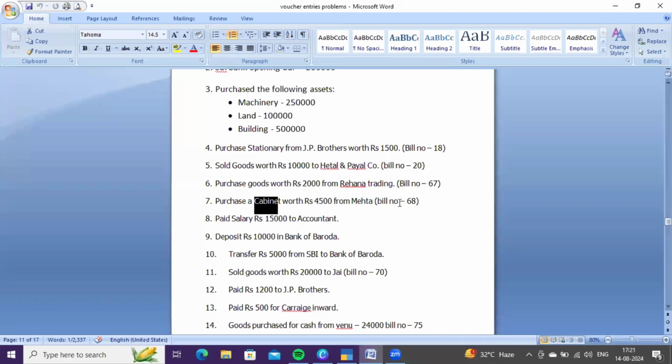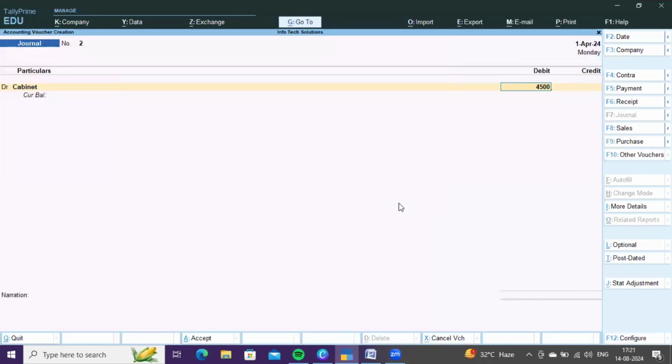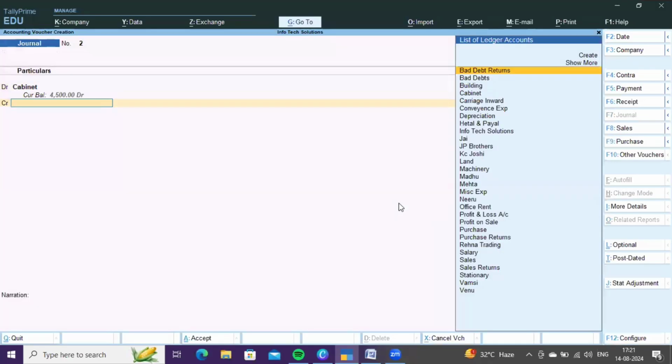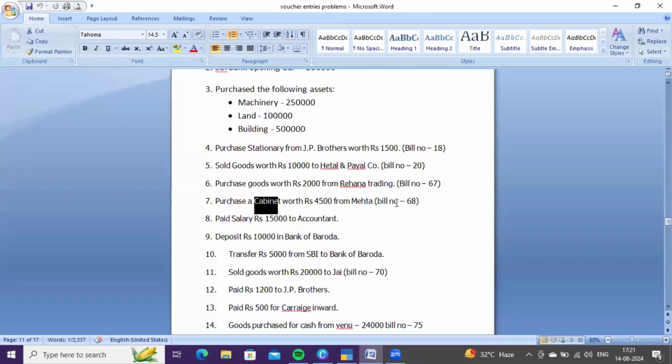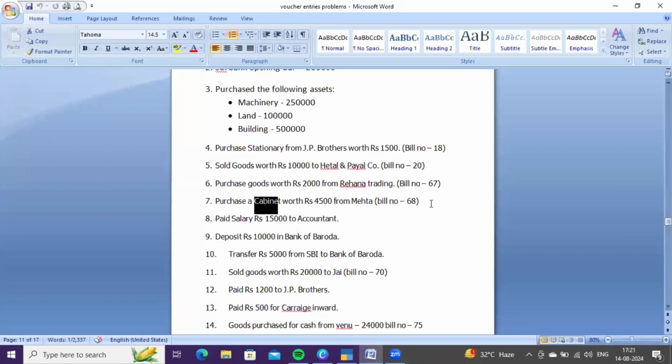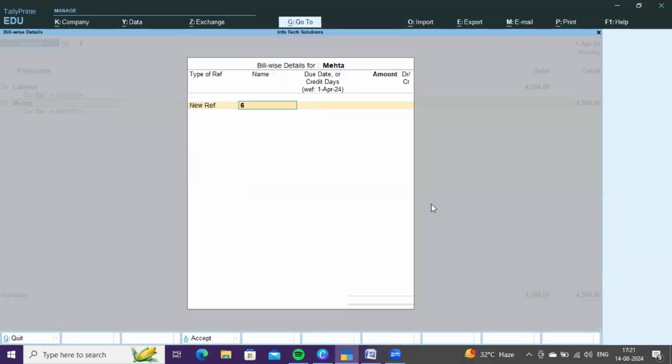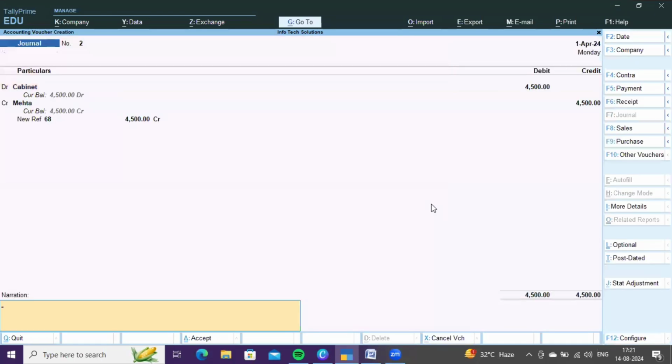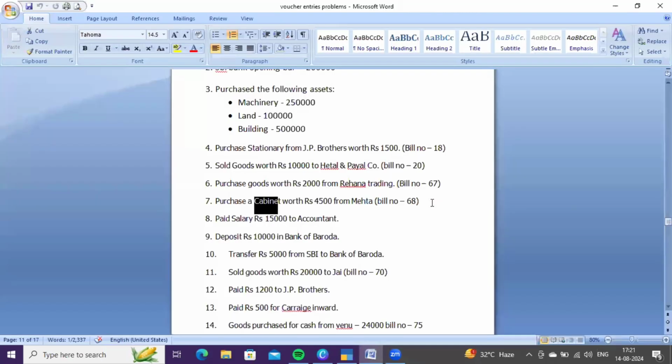How much? 4500 and credit from whom you are purchasing? Mehta. Yes, Mehta. And then your reference and the bill number is 68. 4500 like this.